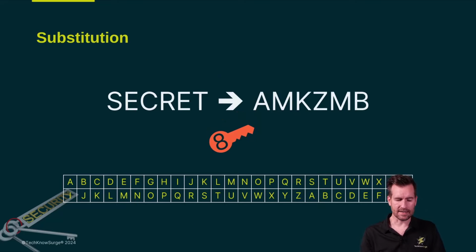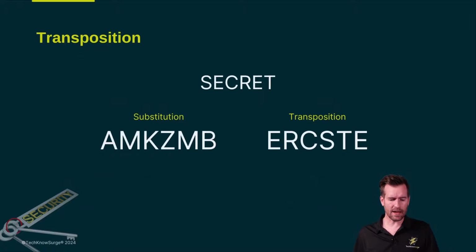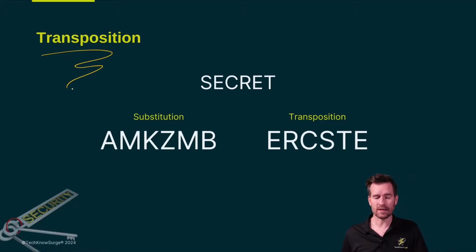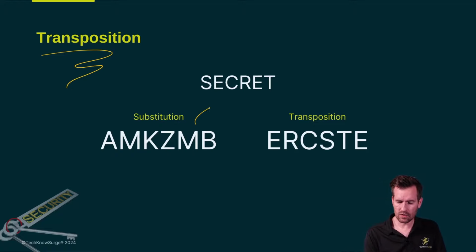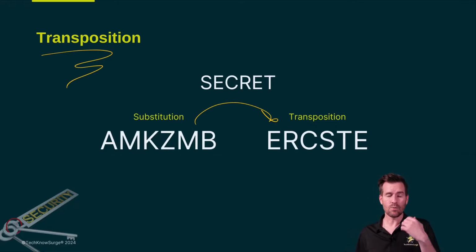What we're doing here is a type of cryptography called substitution, where we're substituting one letter for another letter. And although substitution is one of the most popular, it's not the only way that we can encrypt a message. Transposition is another way that we can encrypt a message. And so we do that by shifting the letters. Rather than substituting, we shift the letters around.